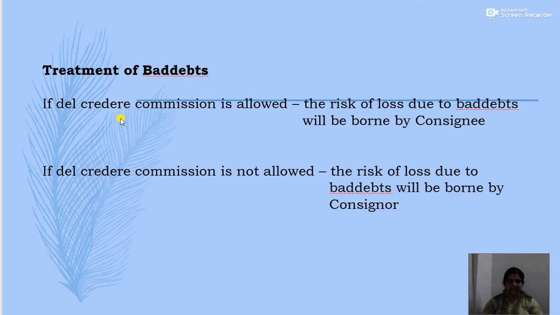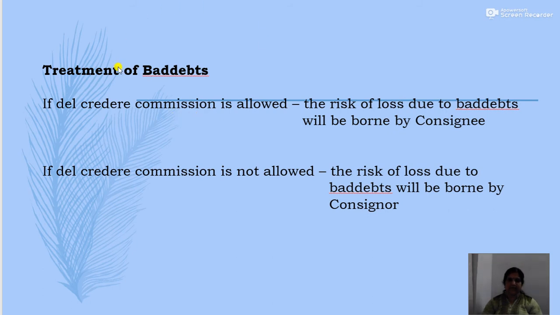Then del credere commission is that commission which is paid by the consignor to the consignee for the purpose of bearing the risk of loss due to bad debts. The consignee can sell the goods either on cash basis or credit basis. In case it is sold on credit basis, sometimes a bad debt may happen, or there is a risk of bad debt. For the purpose of bearing the risk of bad debts, an additional commission is paid by the consignor to the consignee, and that commission is called del credere commission.